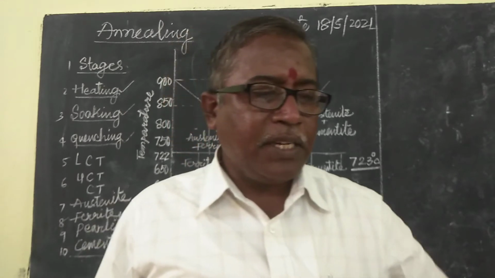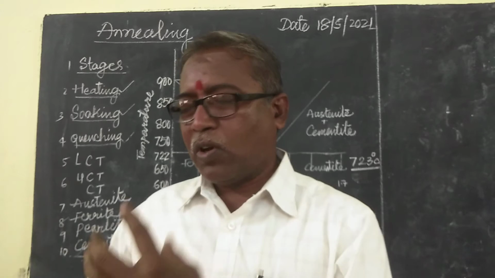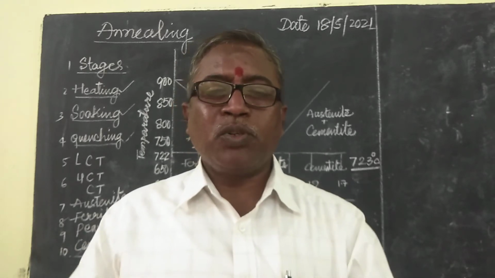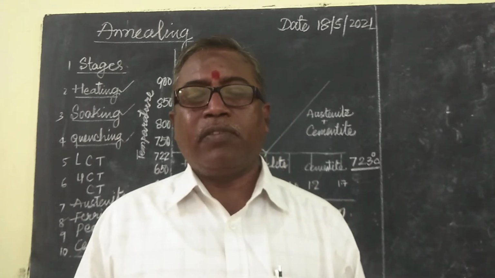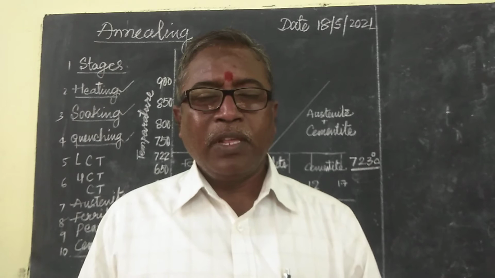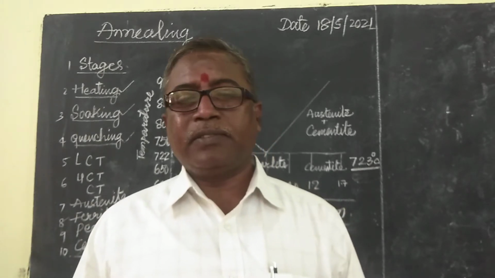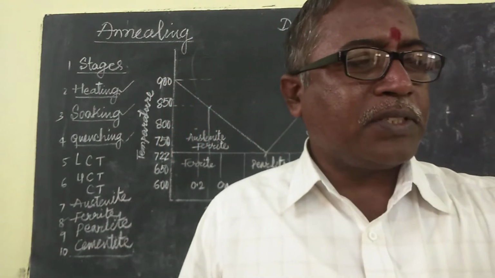Wet air is dangerous. In normal air, the air must be around the component and should always flow. If wet air is used, it becomes hard. So you have to maintain it like that. What are the properties we will get?